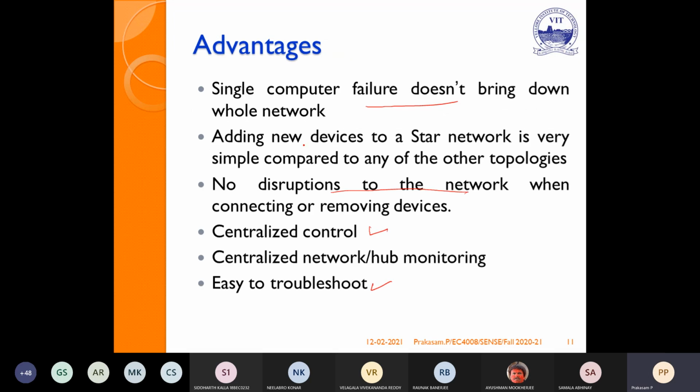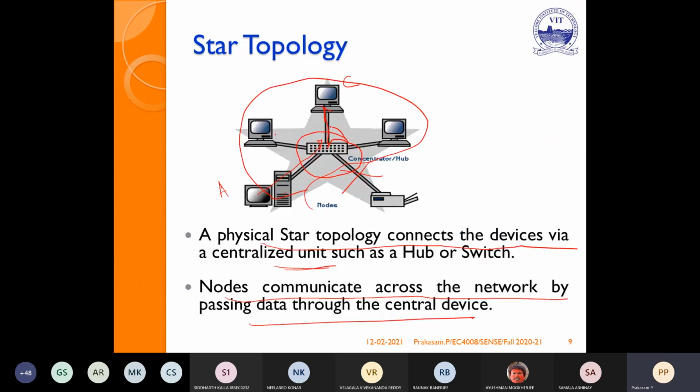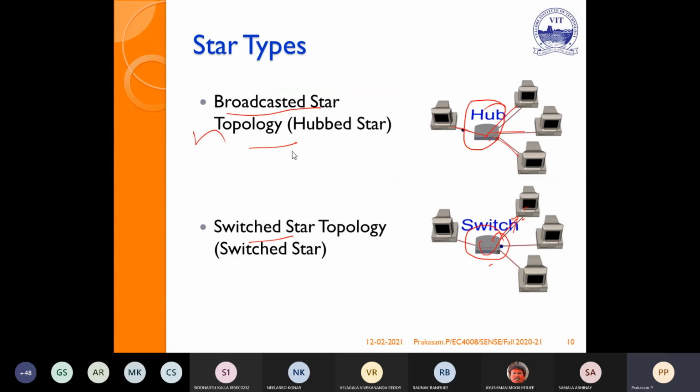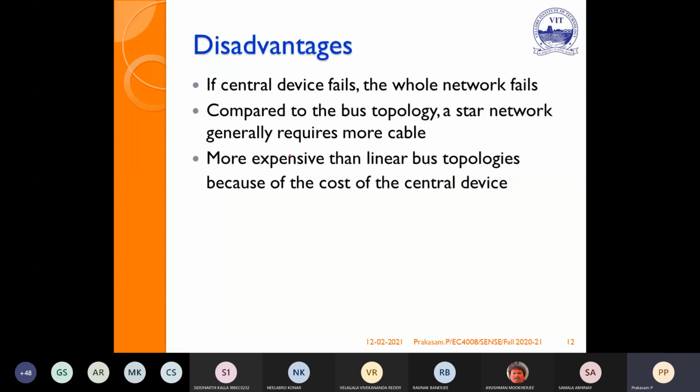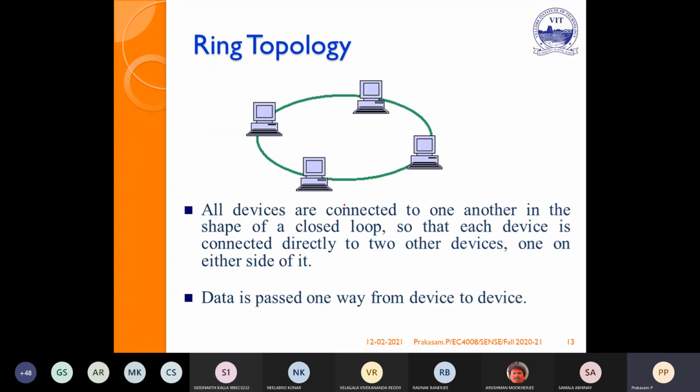Disadvantage: if the central device fails, the entire network will go down. That is the main drawback. Compared to bus topology, it is more expensive because here you are using more cable. So if you compare star and bus, each has its own drawbacks as well as advantages.